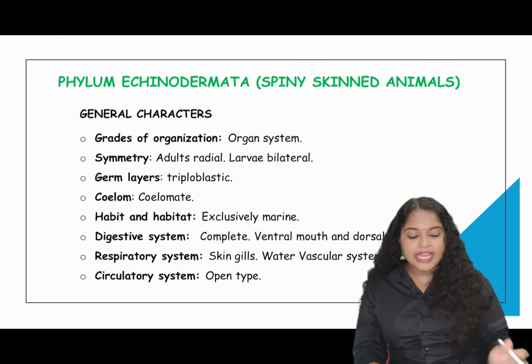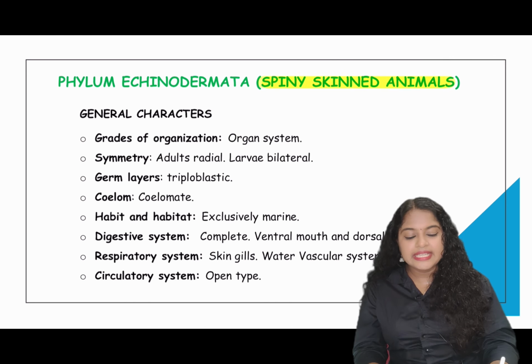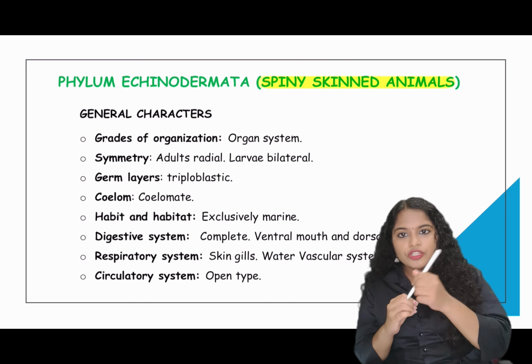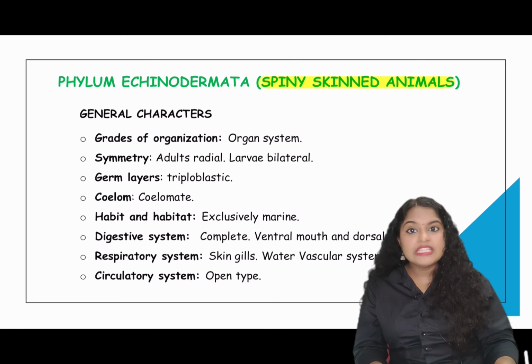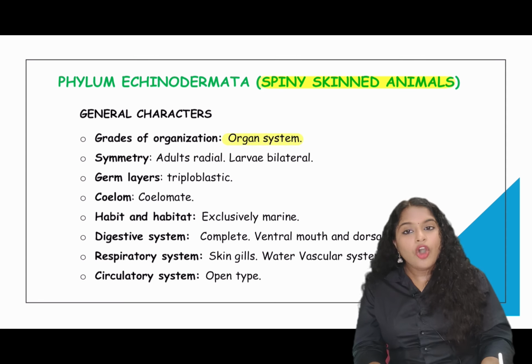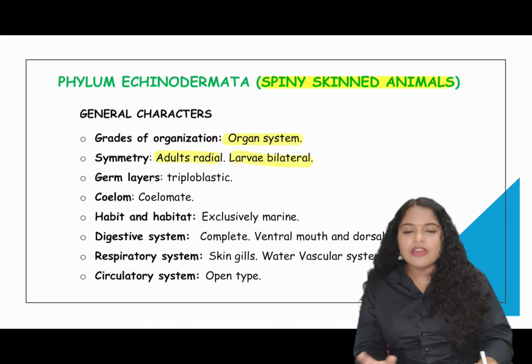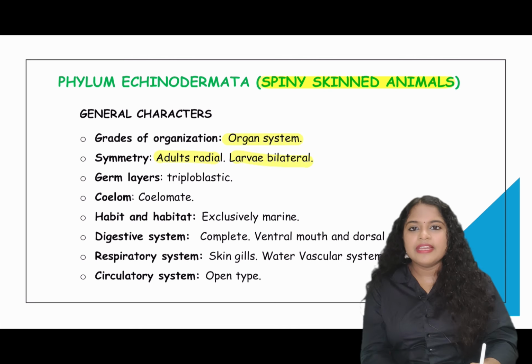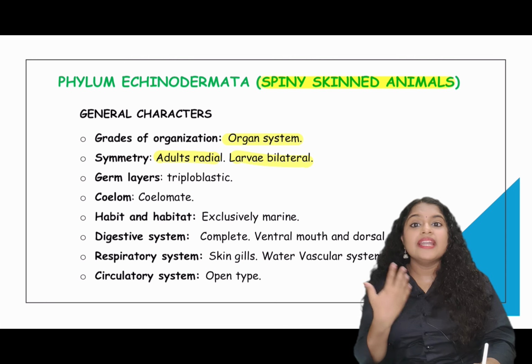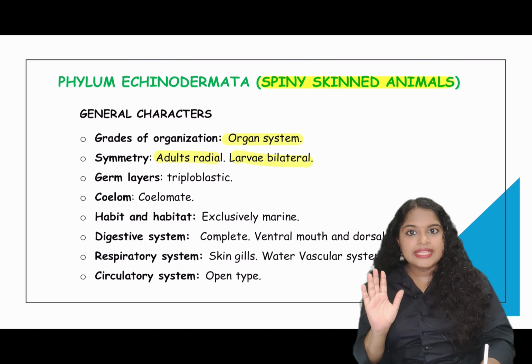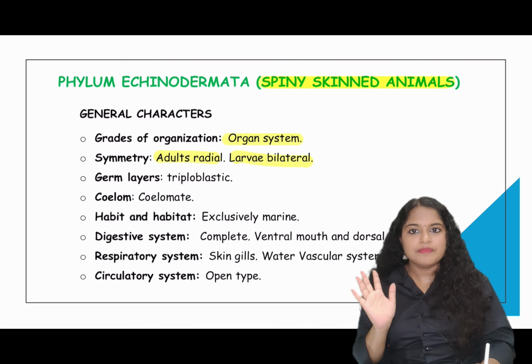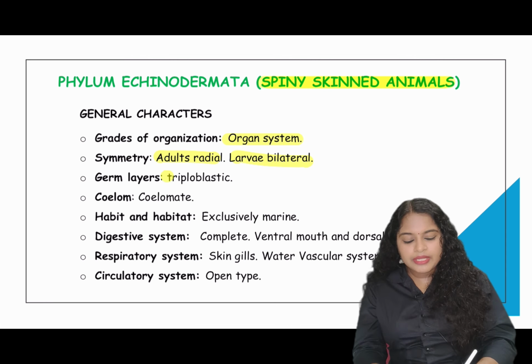Next is phylum Echinodermata. They are spiny skinned animals. Their body has small spines. That is why they are called spiny skinned animals. Now, the general characters. They are organ system level of organization. Adults are radially symmetrical and larvae are bilaterally symmetrical. In the beginning, when we were learning about the flowchart, I told you adult echinoderms are radially symmetrical and the larval stage is bilaterally symmetrical. Now, coming to the germ layers, they are triploblastic, they are coelomate, they are exclusively marine.